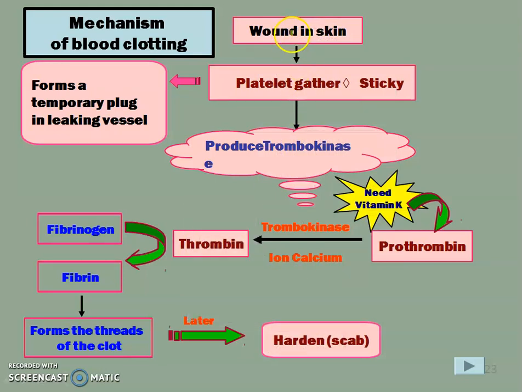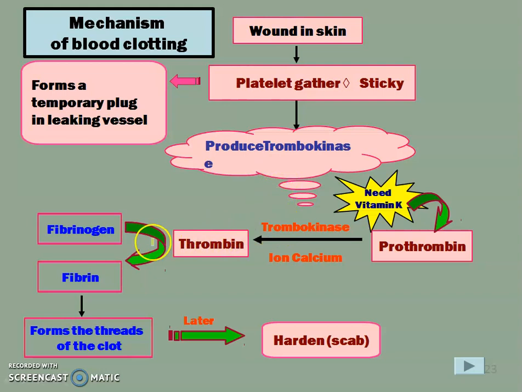Whenever a wound forms in our skin, the platelets gather in that part and make it sticky. So at that time, there is a temporary plug. Then these platelets produce a protein called thrombokinase, or thromboplastin. This thromboplastin converts prothrombin into thrombin. Prothrombin is inactive, and thrombin becomes active when thrombokinase acts on it.